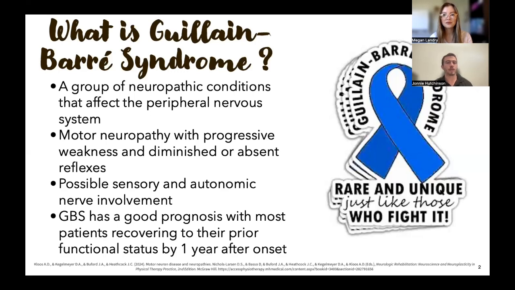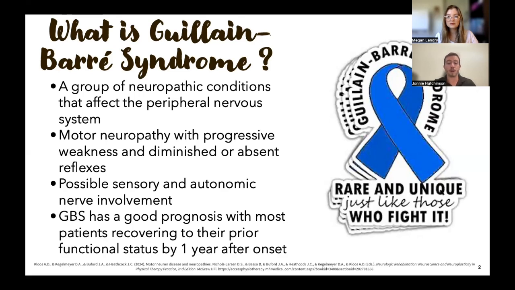Okay, so first, let's talk about what is Guillain-Barré syndrome. Guillain-Barré is a rare neurological disorder where the body's own immune system attacks the peripheral nervous system. This can lead to muscle weakness, numbness, and paralysis. Typically those symptoms start in the legs and then work upwards to the upper extremities.